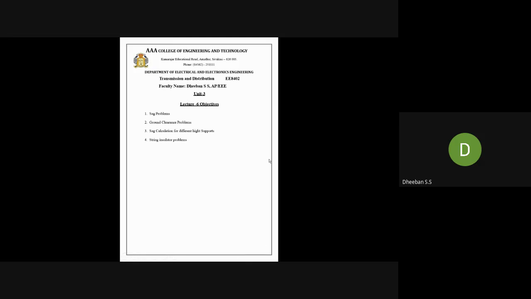So, in today's lecture, we will be dealing with problems. Problems related to sag, problems related to ground clearance, then sag calculation for different heights. Each and everything we have seen the derivation. Finally, we will be finding with respect to insulators also. So this is today's lecture agenda. We will be covering these topics.